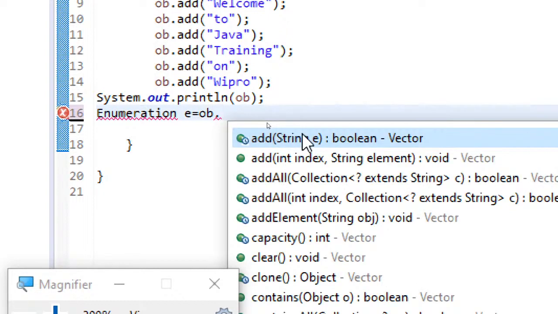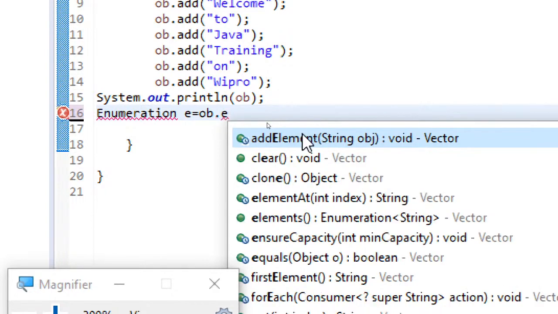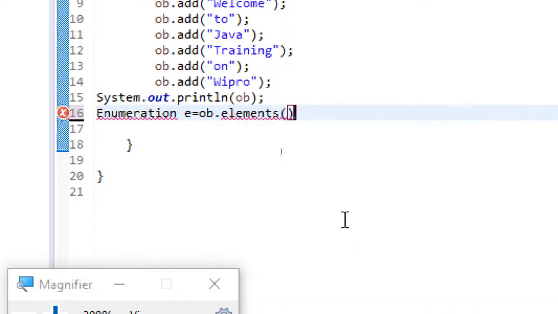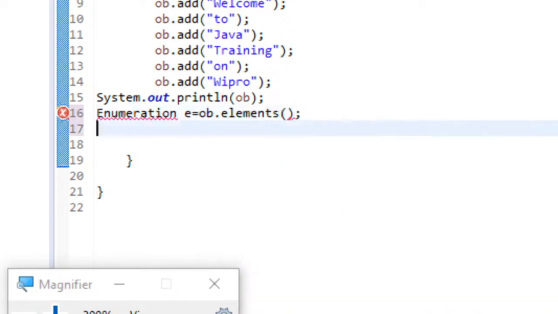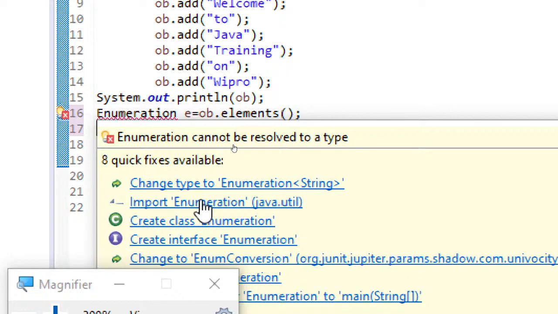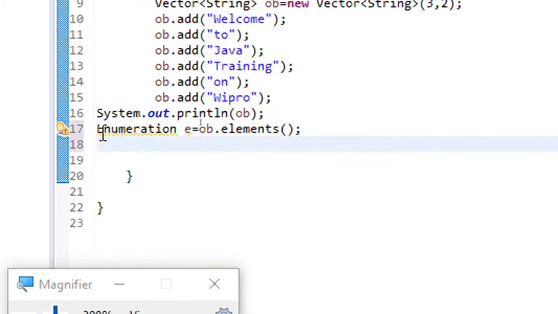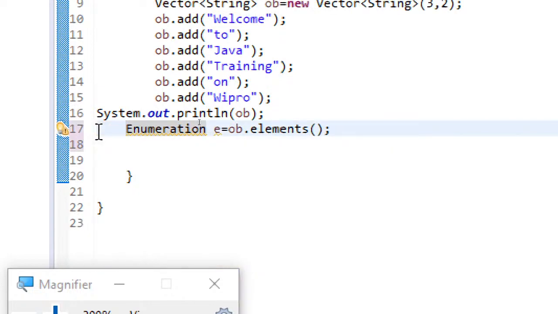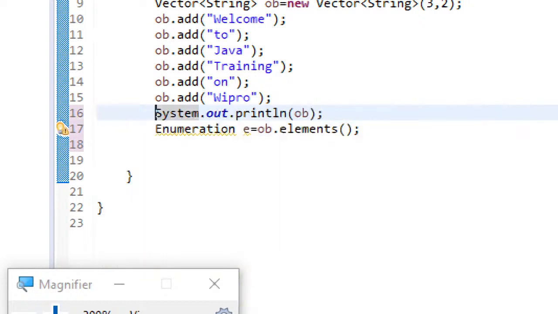So here you can find a method elements. Here you can see what it is returning. And then, so what is the error? Yeah, you have to import the Enumeration interface. Enumeration is a legacy interface which is there since Java 1.0, and since Vector is also since Java 1.0, you can use it.